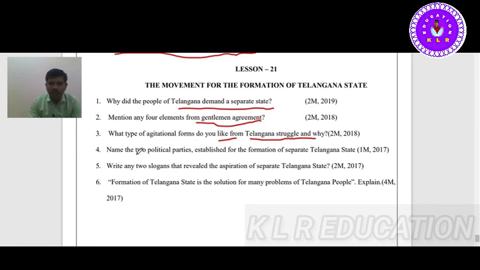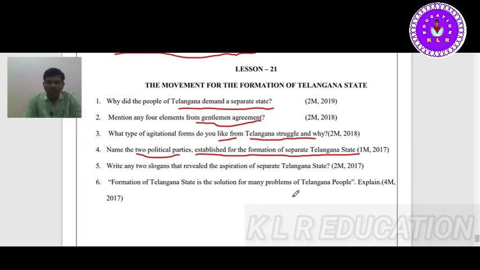Name two political parties established for the formation of a separate Telangana state. We can say that TRS, Telangana Rashtra Samithi, and TPS, Telangana Praja Samithi. TRS is in 2001 and TPS is 1969. The 1969 movement was led by TPS.